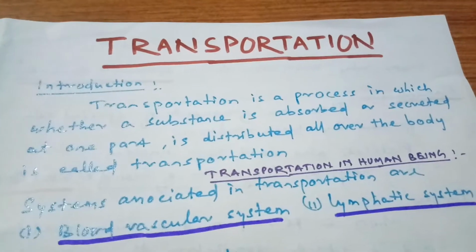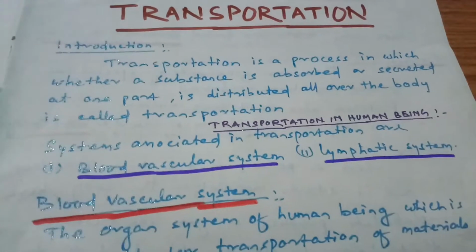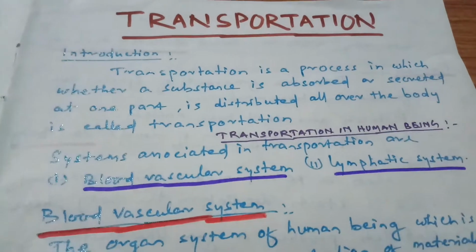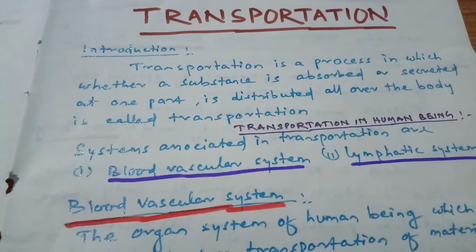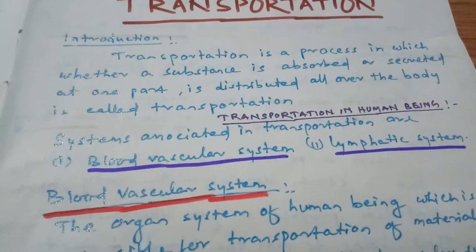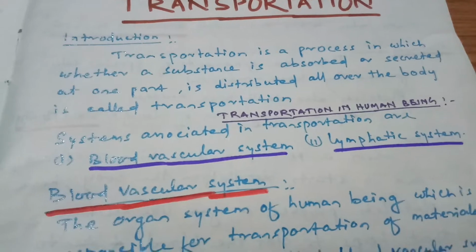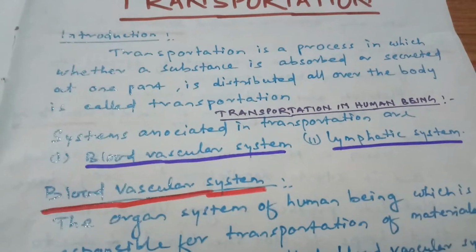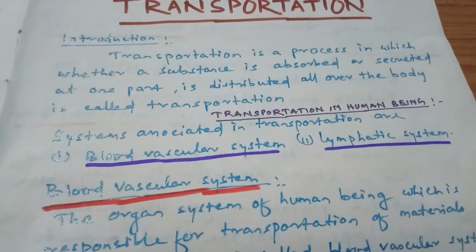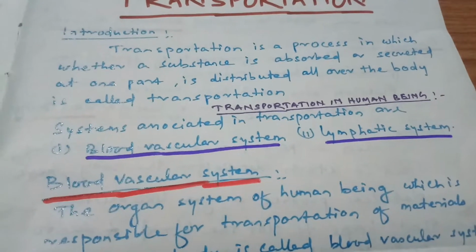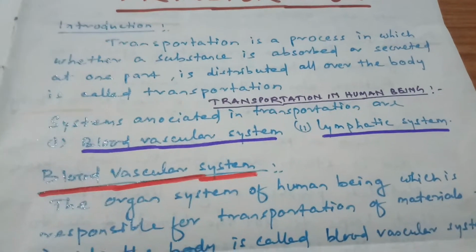Students, let us understand what transportation is all about. Transportation is a process in which a substance absorbed or secreted at one part is distributed all over the body. Transportation plays a very important role in supplying materials to each and every part of the body. In this syllabus, we will understand transportation in human beings as well as transportation in plants.